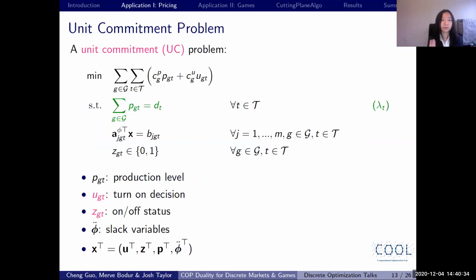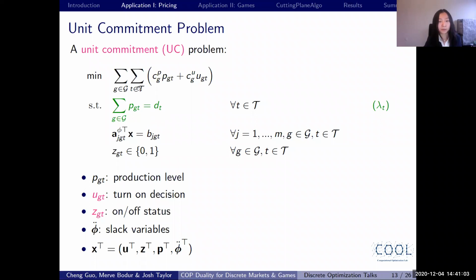We are formulating this MIP for the energy market problem, which is called the unit commitment problem, or UC, which is standard in the energy literature. And in this problem, we decide on P, the production levels of the generators, U, binary decisions for turning on the generators, and Z, the on and off statuses for the generators.